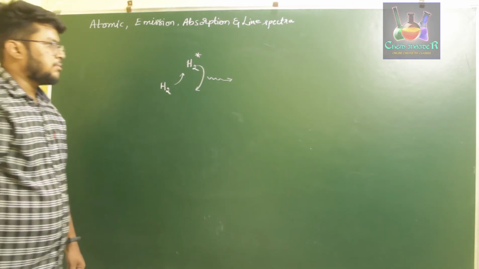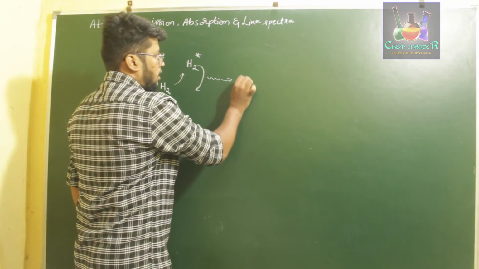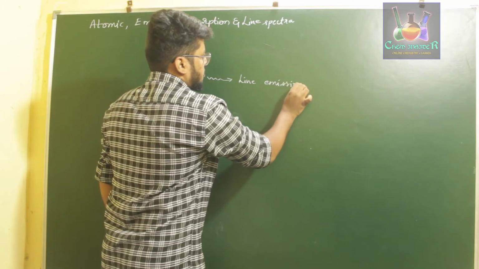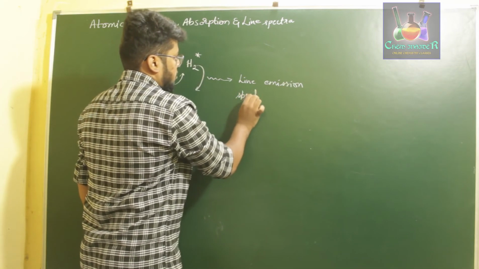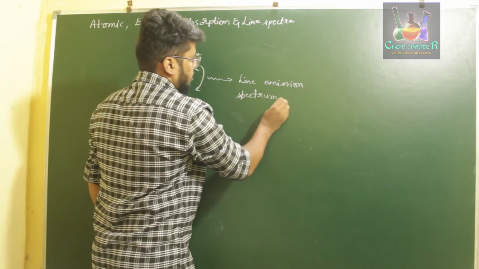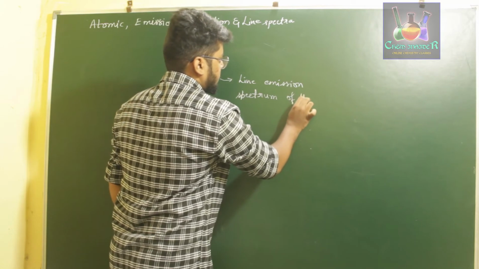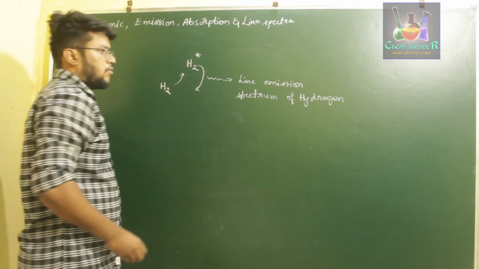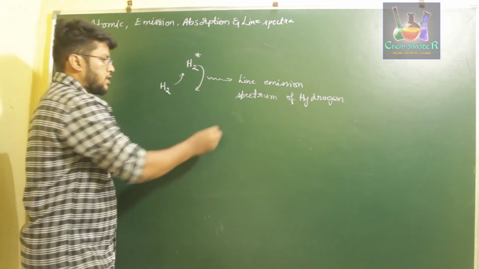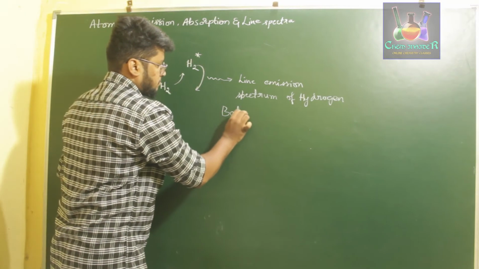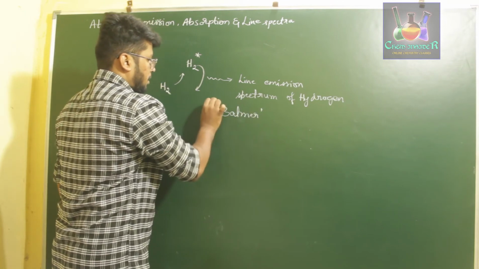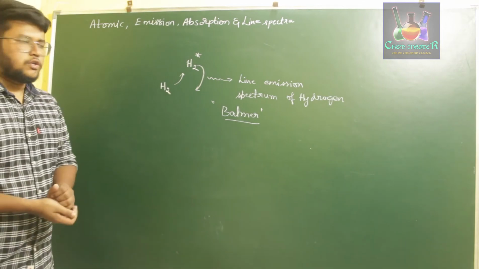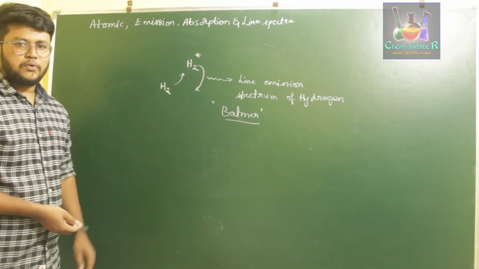That spectrum was nothing but the line emission spectrum of hydrogen. This line emission spectrum of hydrogen was better explained by a scientist called Balmer. Balmer explained the line emission spectrum of hydrogen using the studies of Rydberg.